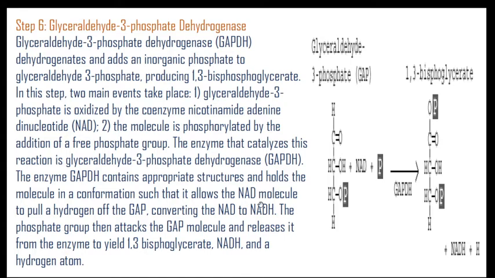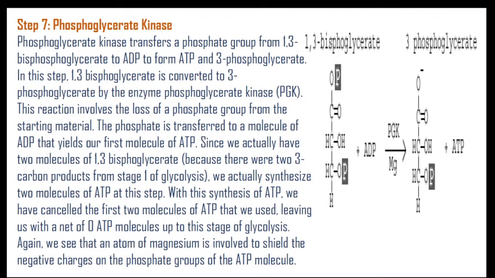The enzyme contains the appropriate structure and holds the molecule in a conformation such that it allows the NAD molecule to pull a hydrogen off the GAP, which converts NAD to NADH. The phosphate group then attacks the GAP molecule and releases it from the enzyme to yield 1,3-bisphosphoglycerate. So this is all about step 6, and we come towards the 7th step.